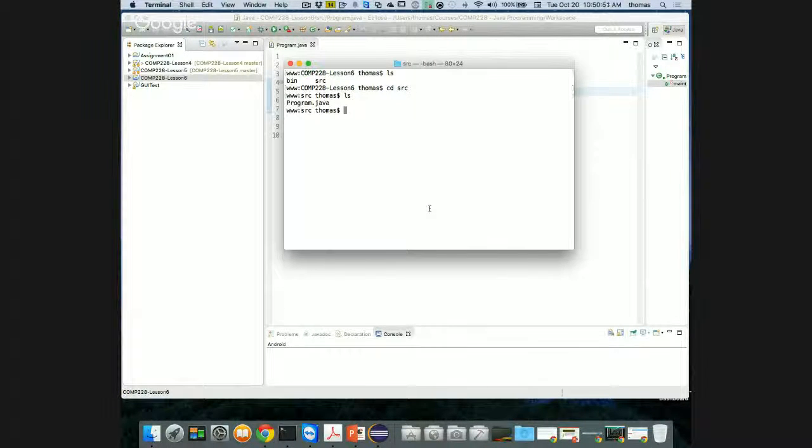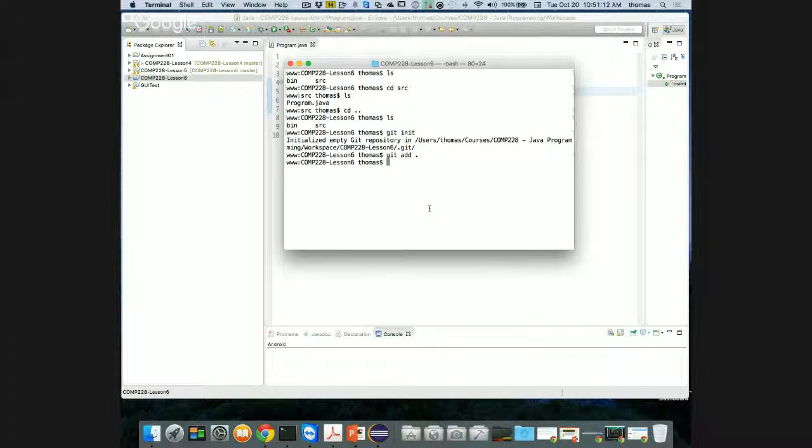I just got this Program.java file because that's what it looks like in the operating system, right? Yours would be very similar on Windows. Okay, cool. And I would do a git init command. Git init initializes the repository for this workspace, right? Okay, so that's the first step. Step 2, git add dot, which means add everything into the repository, right? And if I look here, I only have my bin, so everything's added into the repository.